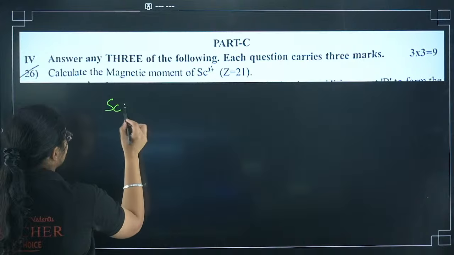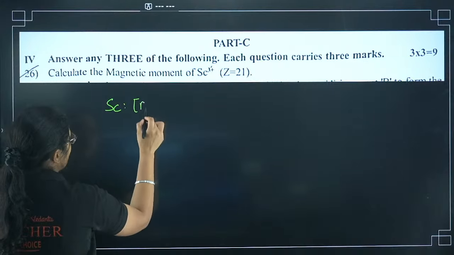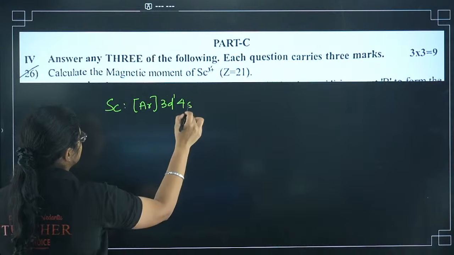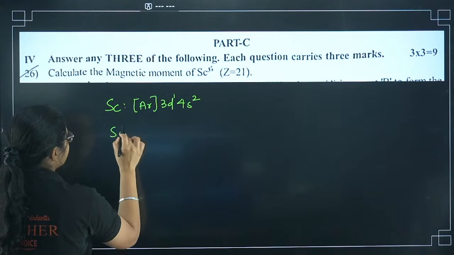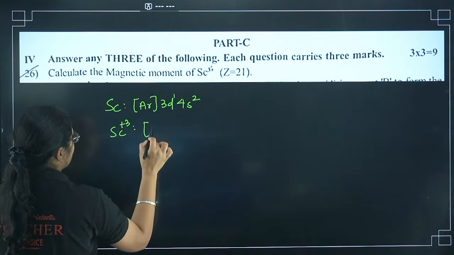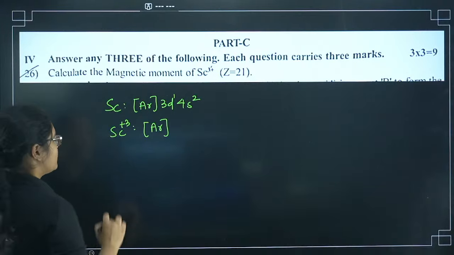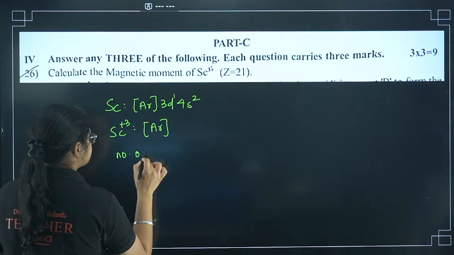Scandium electronic configuration, if you know, it is argon 3d1 4s2. Scandium 3 plus configuration will be what? Only argon. 3 electrons will be lost from here. So what is the number of unpaired electrons?